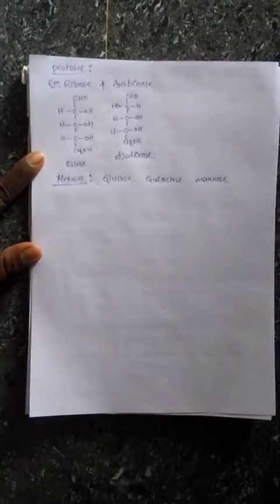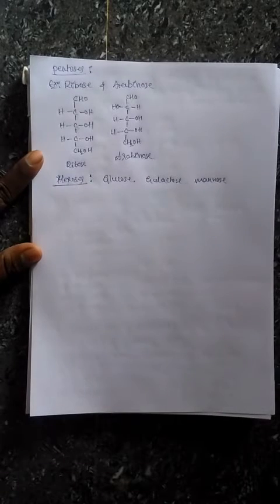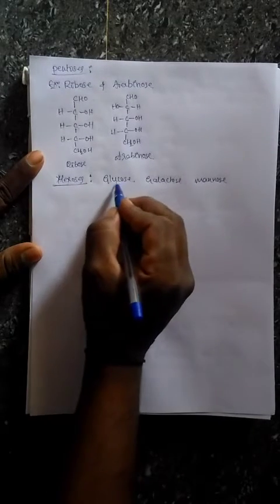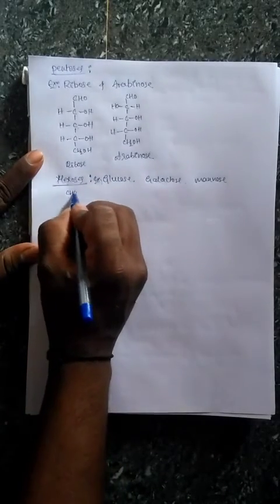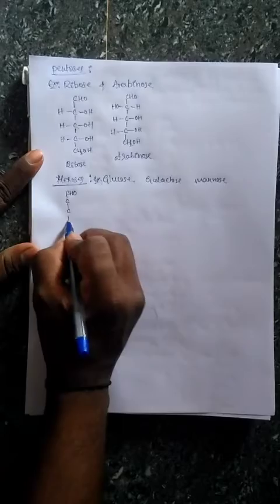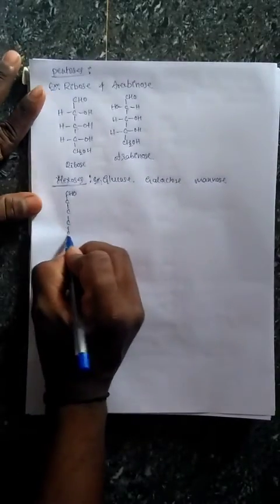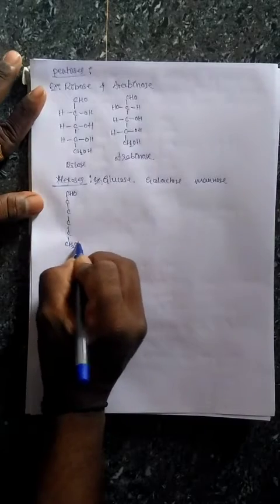These are the monosaccharides under hexoses. Now write the glucose. Already I gave the structure of glucose, that is CHO, C means 6 carbon atoms, 4, 5 and 6. The 6th one is CH2OH.